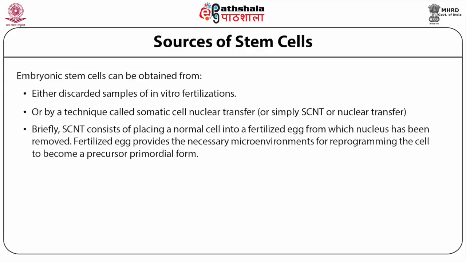Briefly, somatic cell nuclear transfer consists of placing a normal cell into a fertilized egg from which the nucleus has been removed. The fertilized egg provides the necessary microenvironment for reprogramming the cell to become a precursor primordial form.